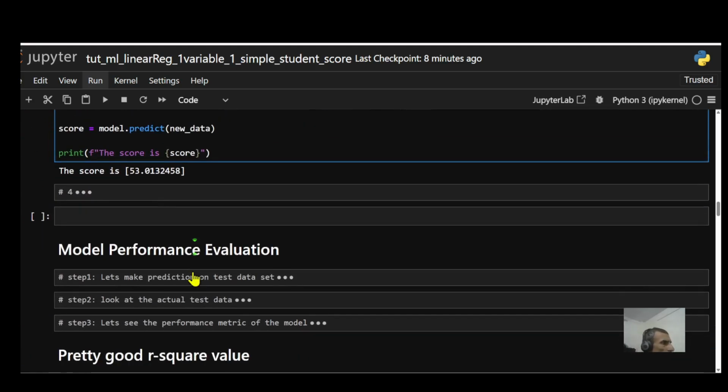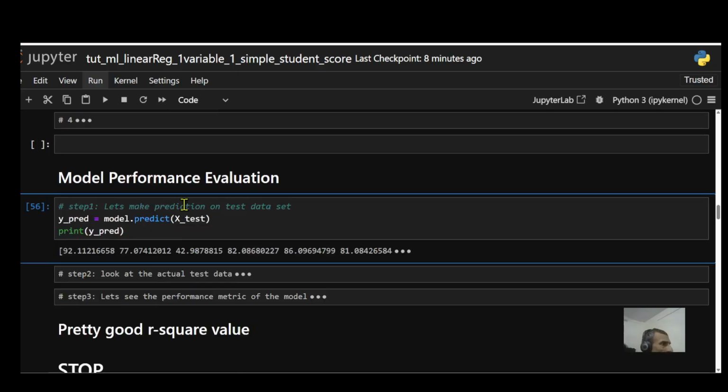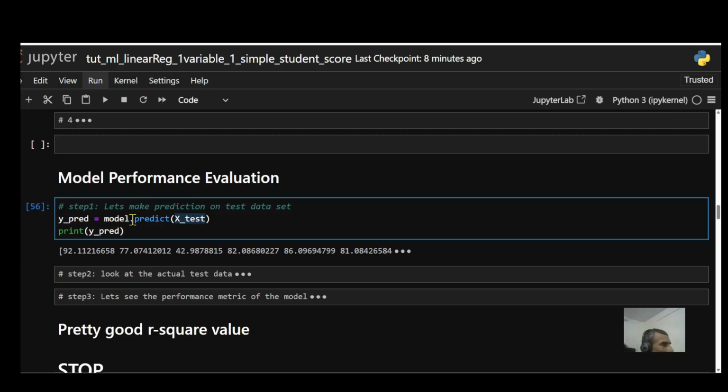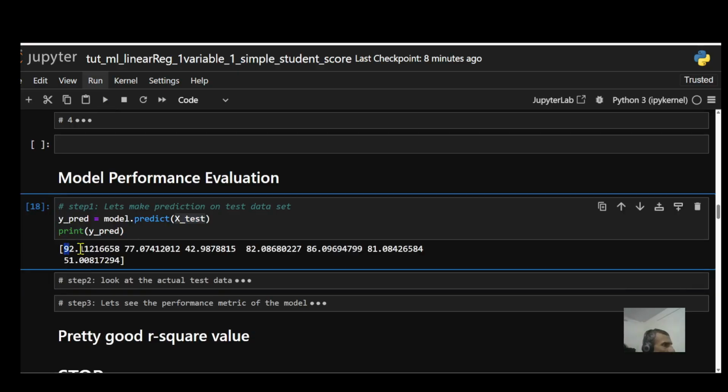Now I want to know the performance of my model, like how good it is doing on the test data set. So, step one, I make a prediction on my test set right here. It's going to make a prediction on my test data set. So let's run that, and it makes this prediction right here. The first value is 92, the second is 77, and so on and so forth.